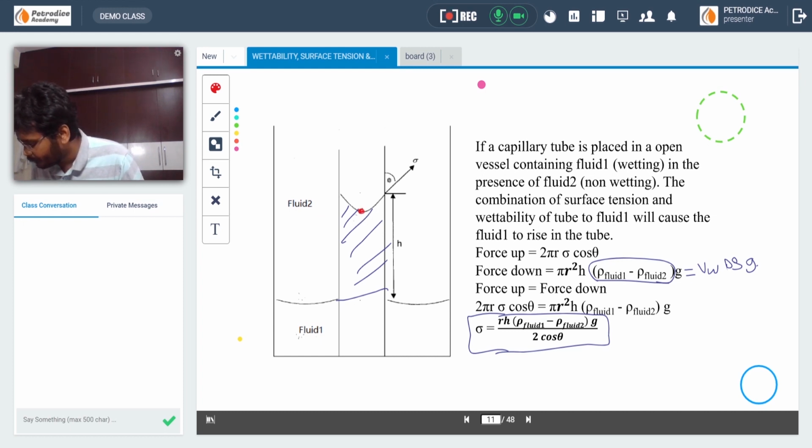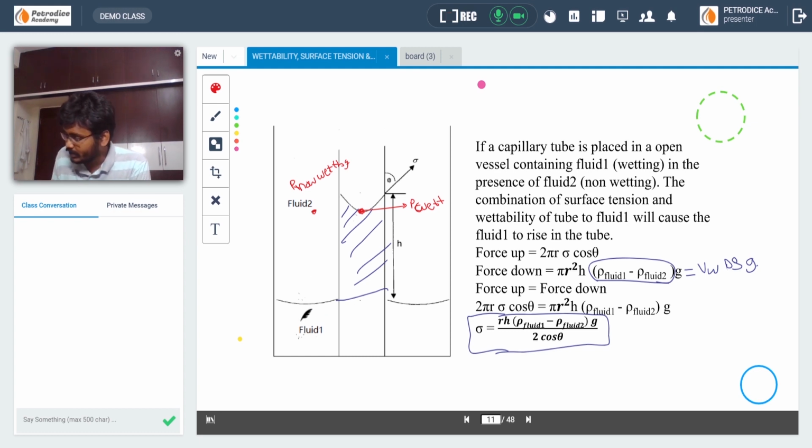This one will be the pressure in the wetting phase, and this one will be the pressure in the non-wetting phase.